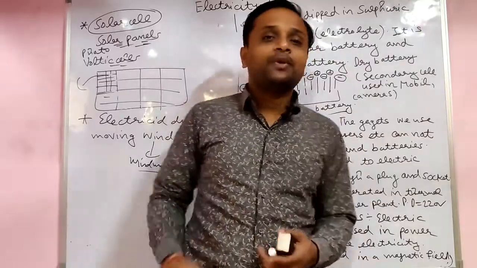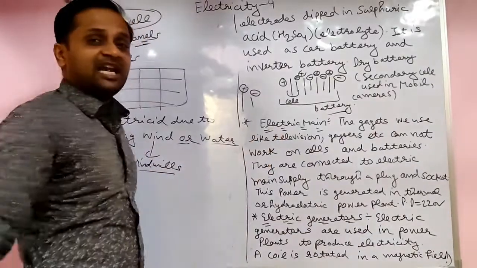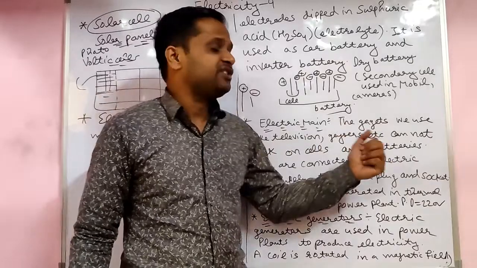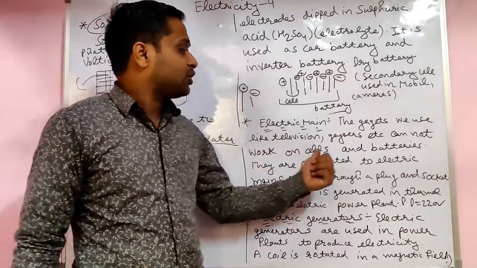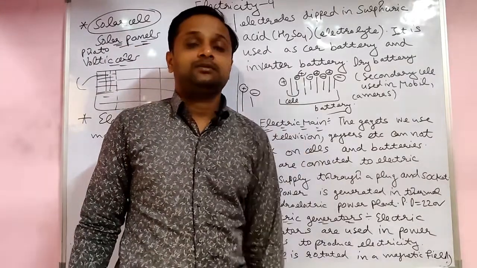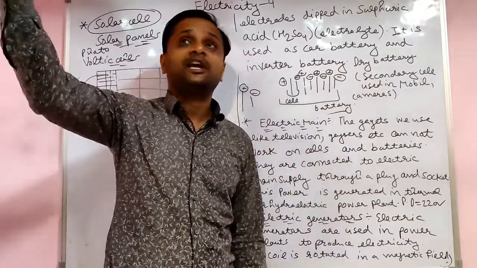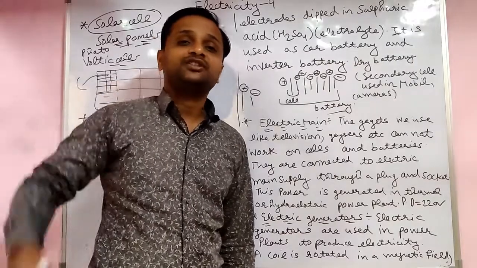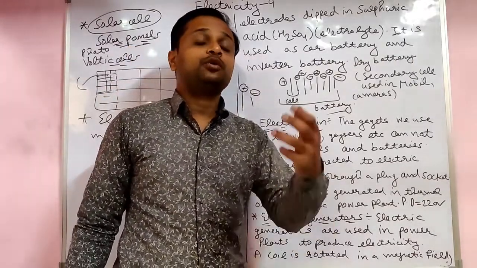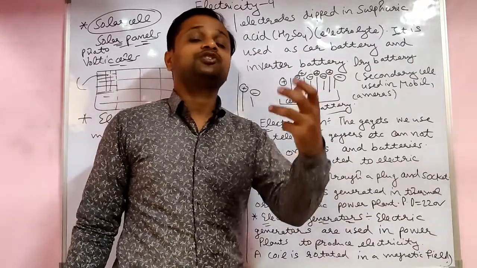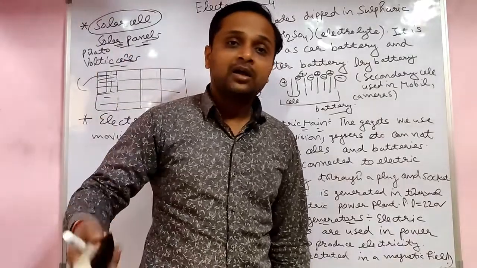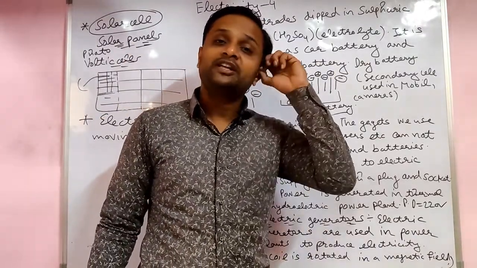Now the next topic is electric mains. Gadgets we use, like television and geyser, cannot work on a cell and battery, students. So we require the main supply of 220 volt that comes from the grid, from the power station. Thermal power plants and hydro power plants produce the electricity, the potential difference of 220 volt, and then it is sent to our houses over a long distance.